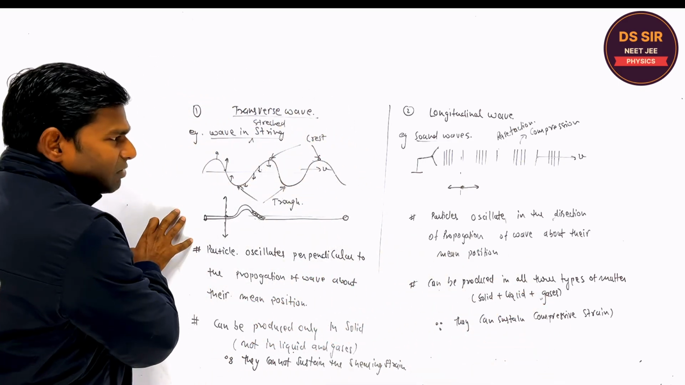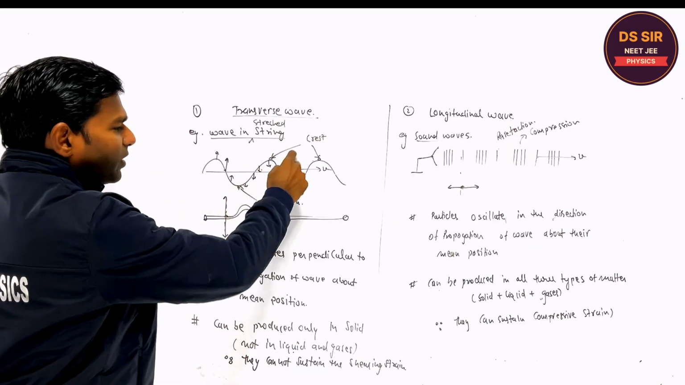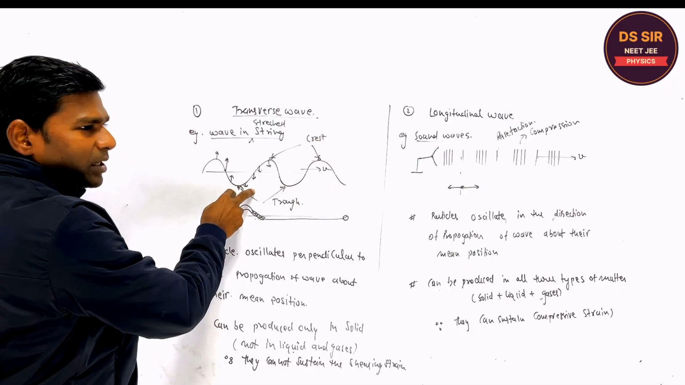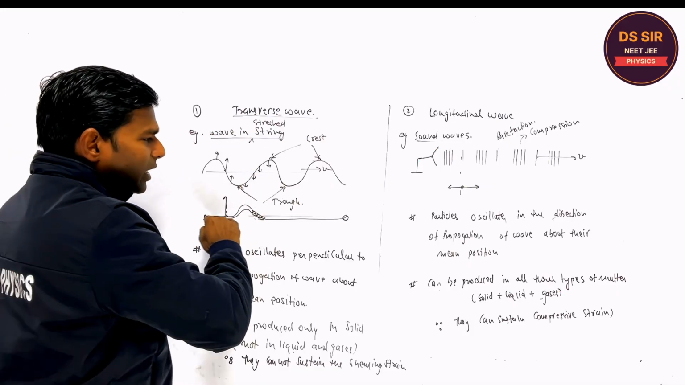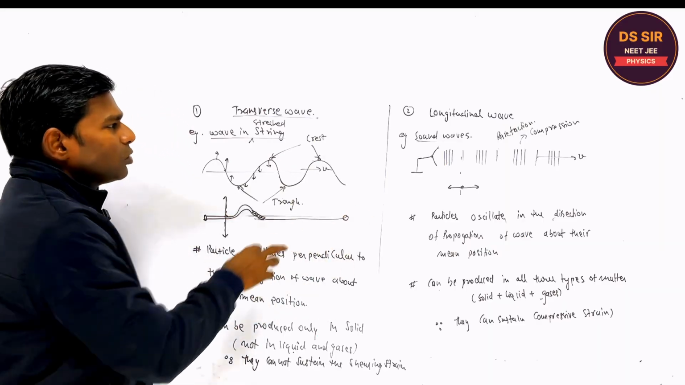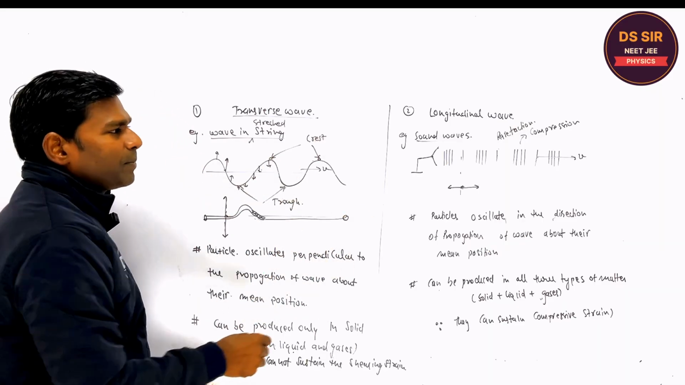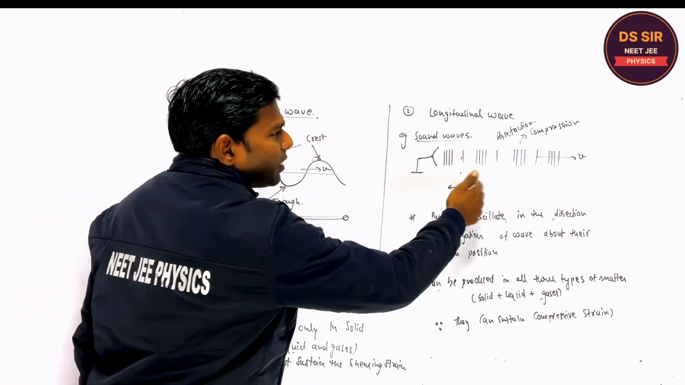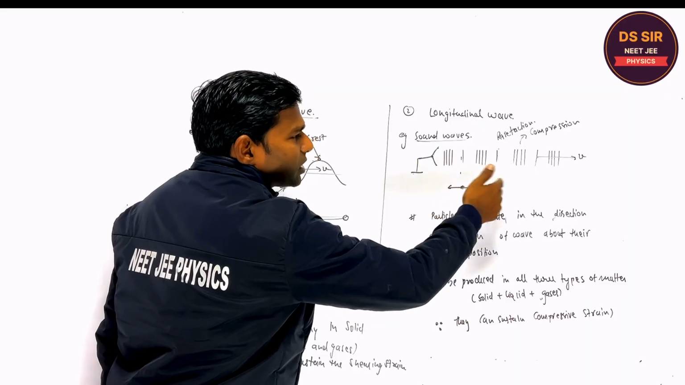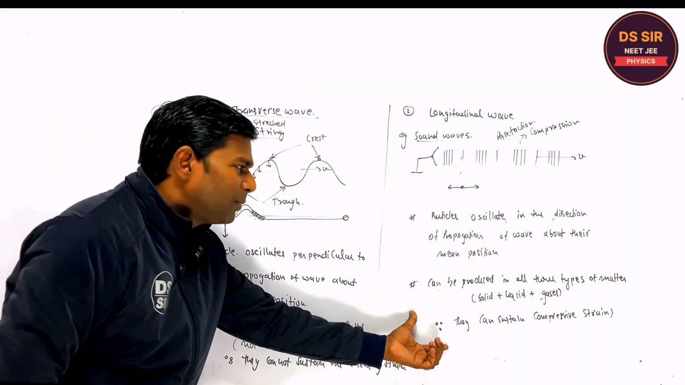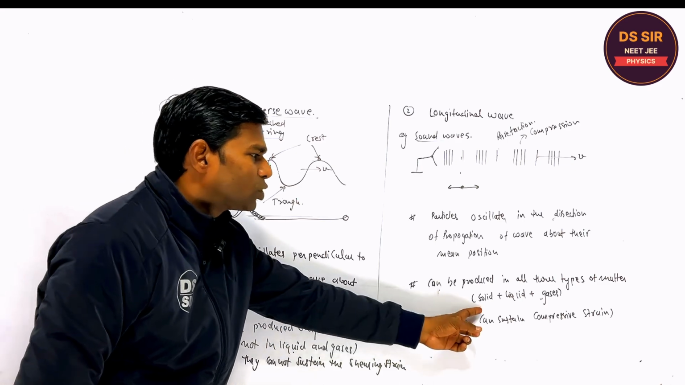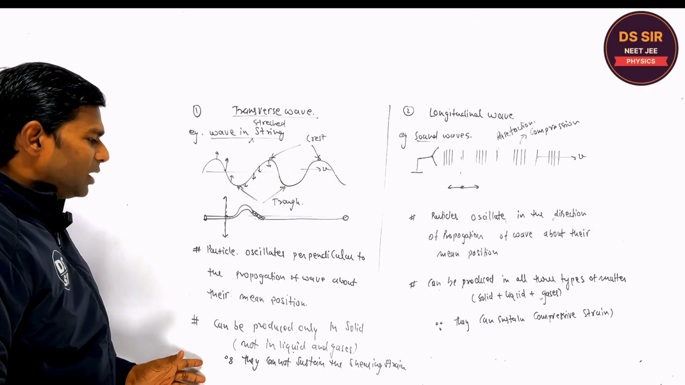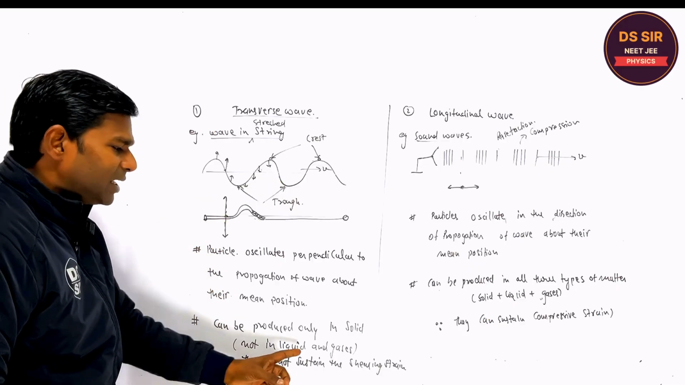So this is the transverse wave, which propagates in the form of trough and crest, right? The medium particles oscillate up and down, or you can say perpendicular to the direction of propagation of the wave. In the longitudinal case, the medium particles oscillate along the direction of propagation, and this can be produced in all types of material, solid, liquid and gases, but the transverse wave can only be produced in the solid, not in gas and the liquid.